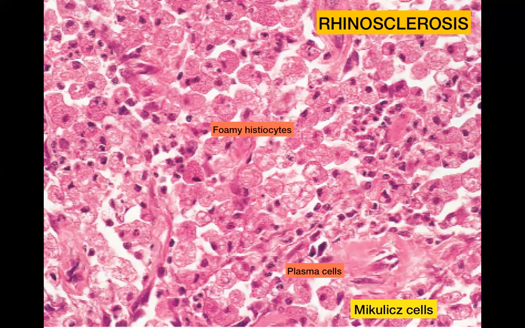The closest differential to this particular slide would actually be Rosai-Dorfman. And in Rosai-Dorfman, what the examiner wants you to identify is basically the emperipolesis. They want you to come out and say the word emperipolesis, and they want you to be able to define emperipolesis, and they want you to say that the lymphocytes and the plasma cells that are engulfed by the histiocytes are alive and intact. That's really important, because generally macrophages eat dead or dying tissue. They do not eat cells which are alive and whole, right? So that's the most important differential here.